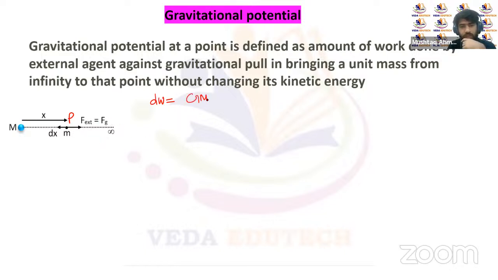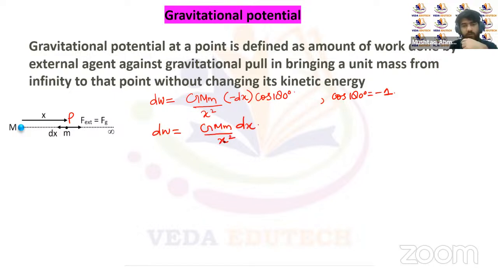And the pull is against the displacement, right? That will be GMm upon x square multiplied with the small displacement dx, right? So it's against the pull, that's minus, and cos of 180 degree is equal to minus 1, right? Therefore, the work dW is equal to GMm upon x square into dx. So this will be the work done for displacing this particle by a displacement of dx, right?